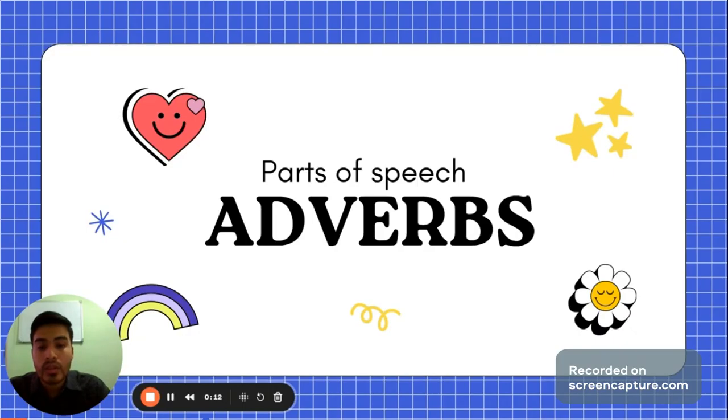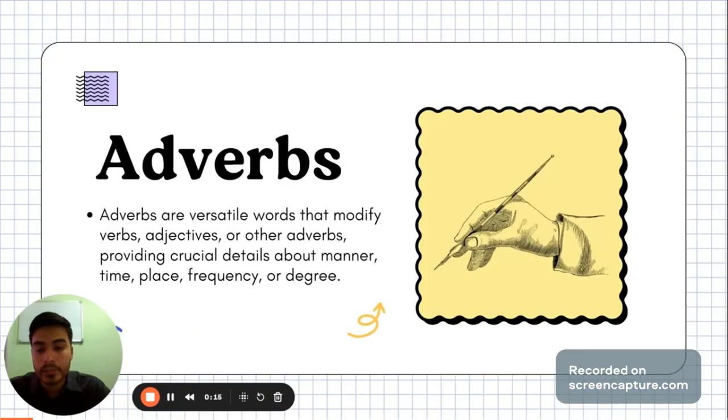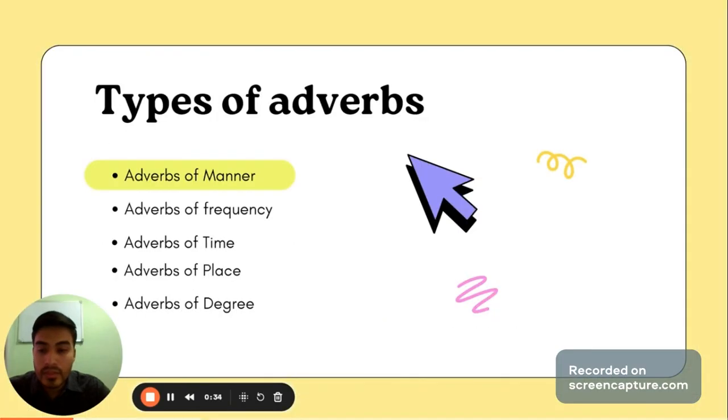They belong to parts of speech. Let's see what they are. They are versatile words that modify verbs, adjectives, or other adverbs, and they provide crucial details about manner, time, place, frequency, or degree. You need to know that there are types of adverbs, as I mentioned before: adverbs of manner, frequency, time, place, or degree. But today we will focus on adverbs of manner.